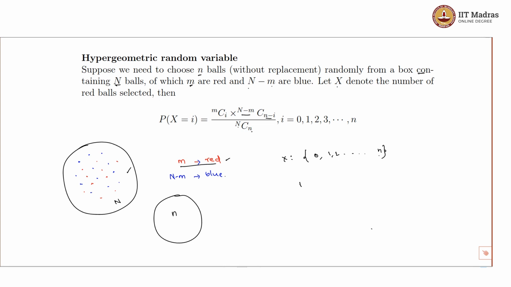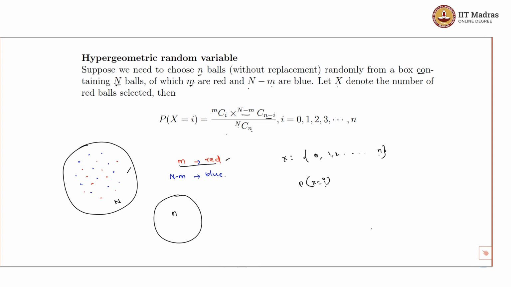What is the probability that in this sample of n we will have i red balls? This would be the probability. We need to choose i red balls from the m red balls, which we could do in m choose i ways, times choosing the remaining n minus i balls from the blue balls, which are N minus m. So the probability is m choose i times N minus m choose n minus i, divided by, we know the total number of ways here is N choose n.